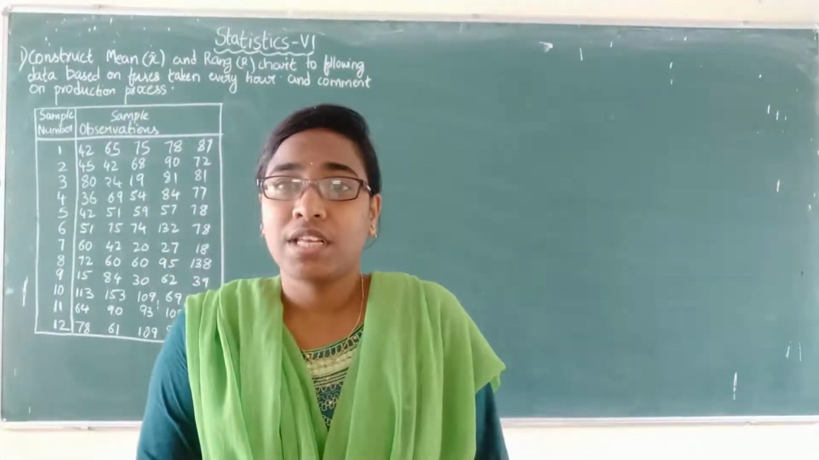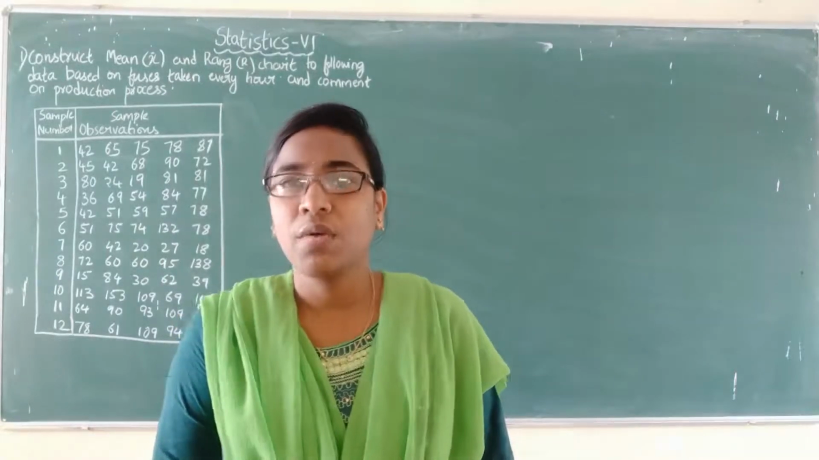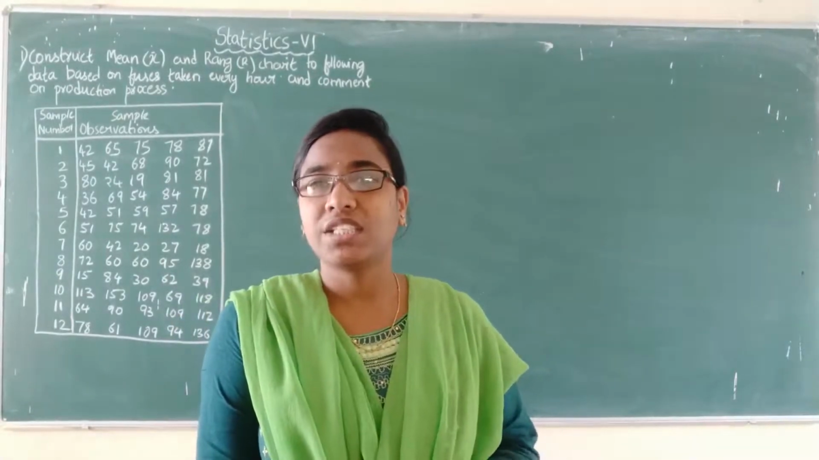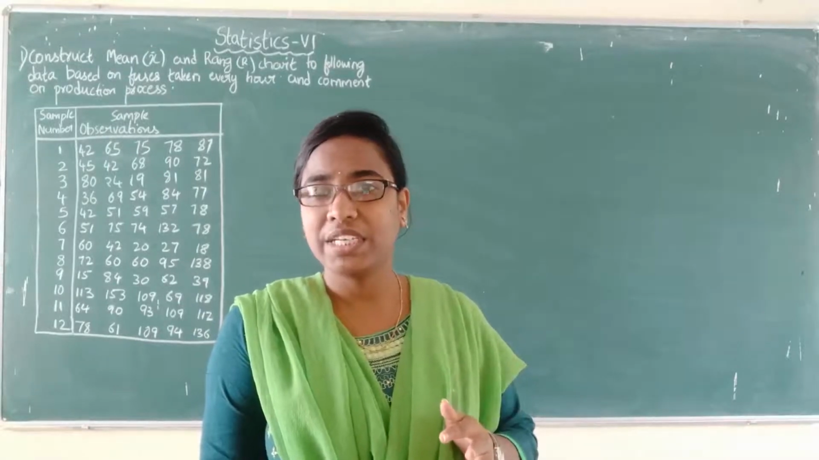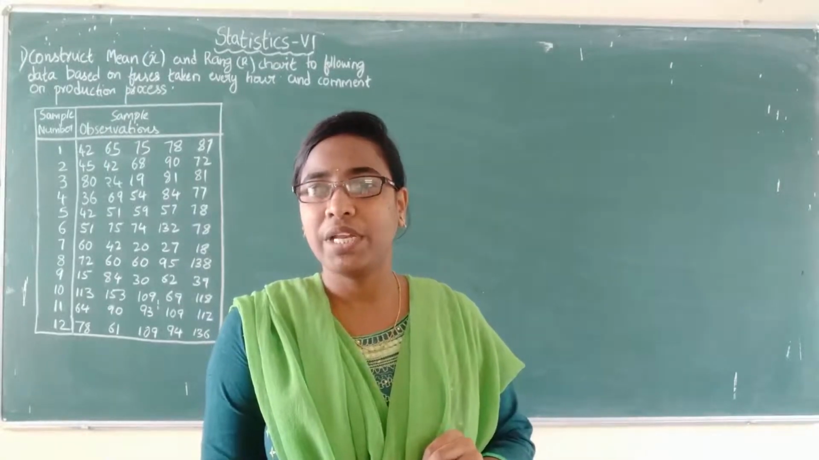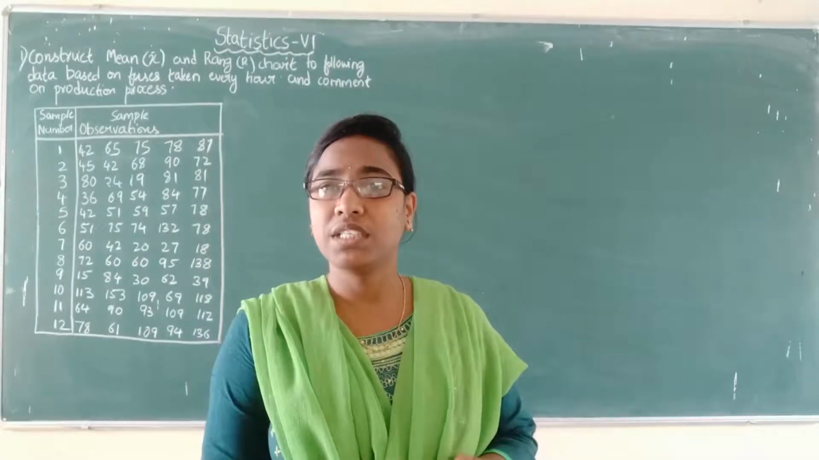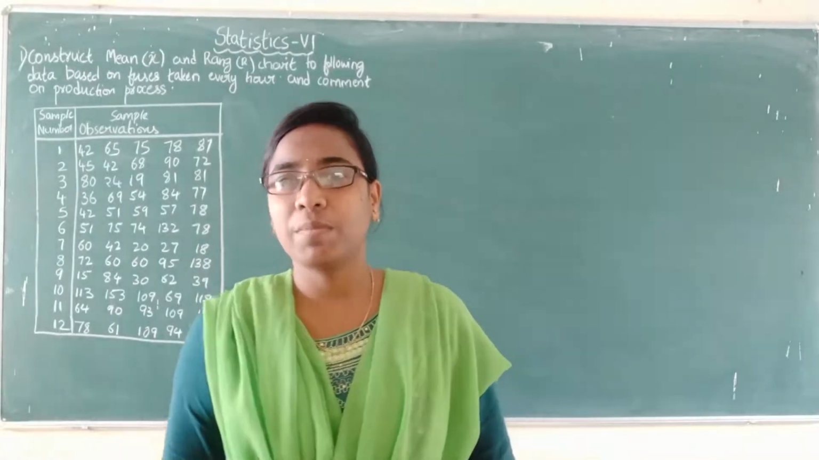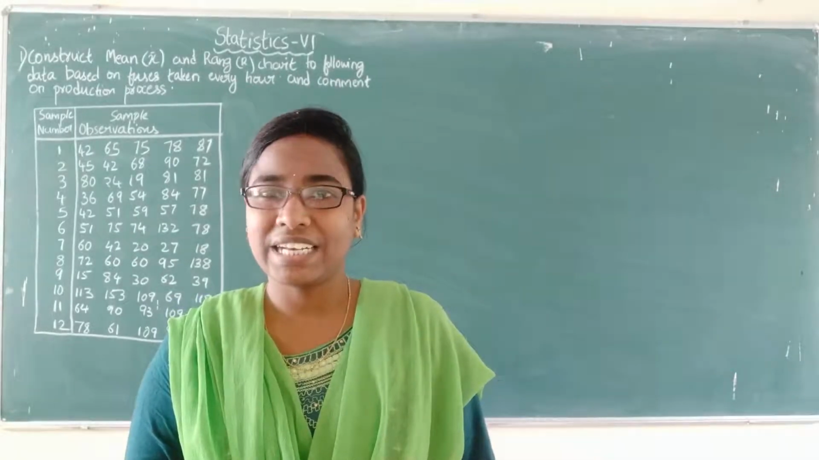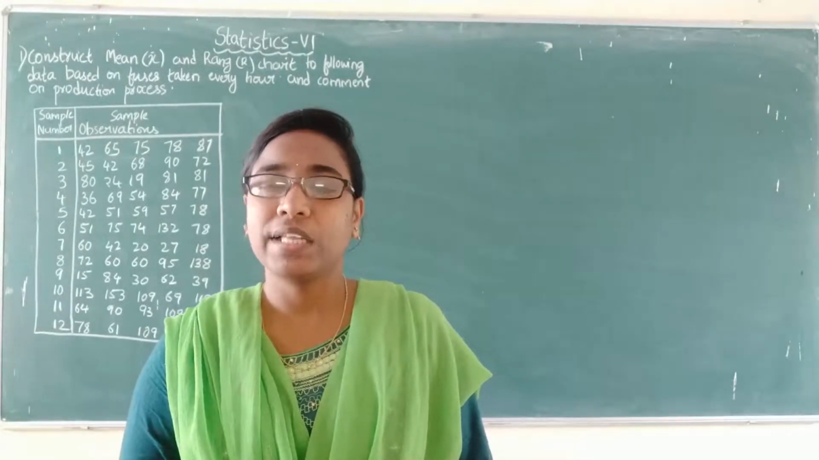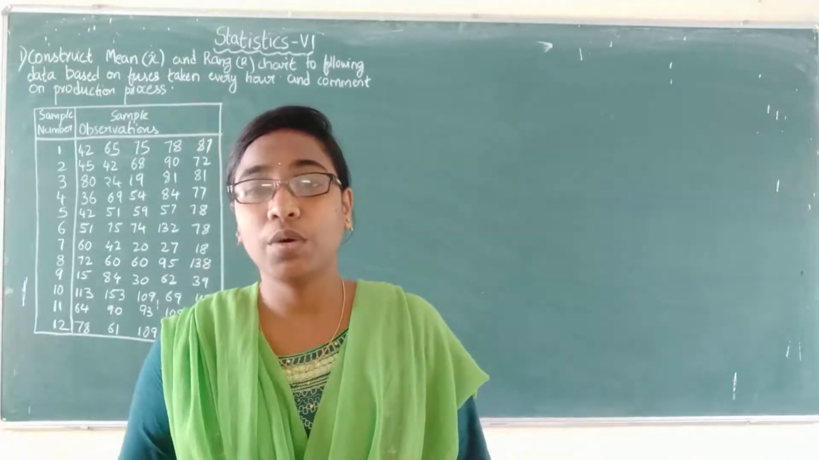In our previous classes, we discussed the construction of control limits. So how many charts are completed till now? Three charts we have completed. The three charts come under control charts for variables. Control chart for variables means wherever the quality characteristic is measurable, then only we will use control charts for variables.